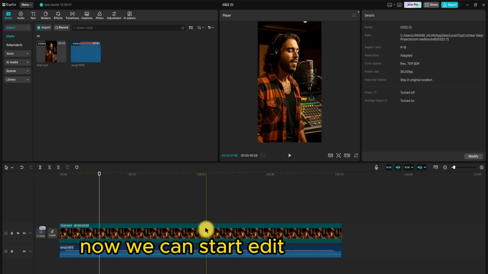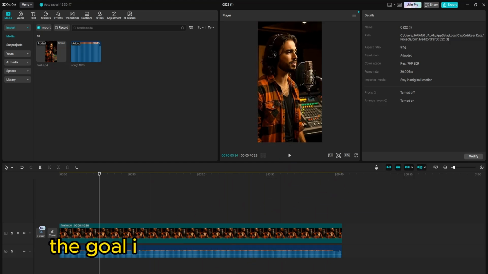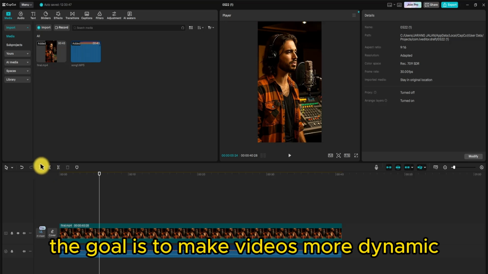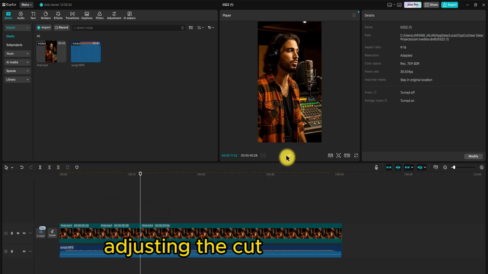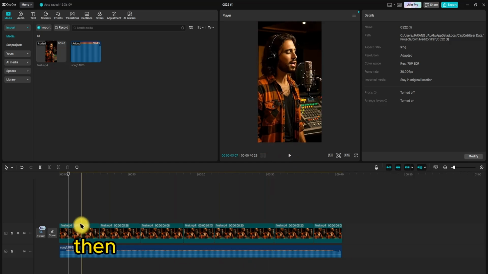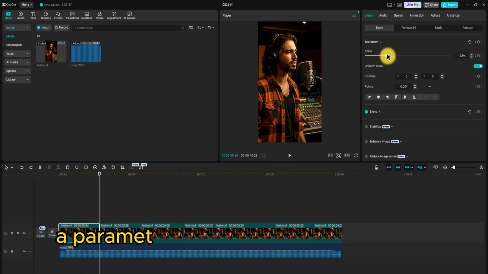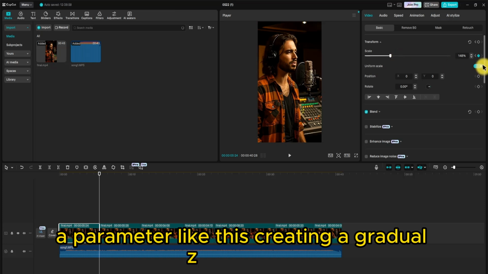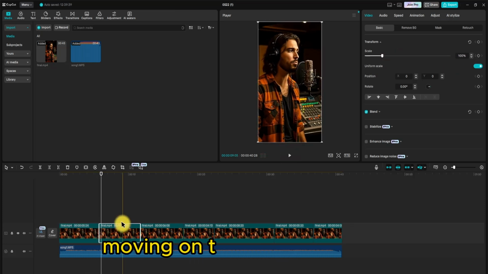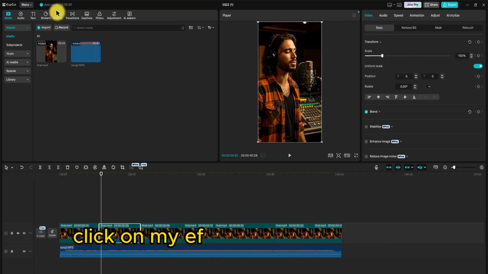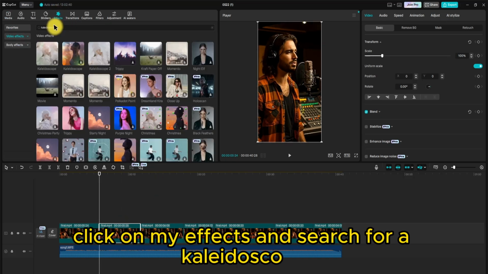Now we can start editing the video. The goal is to make videos more dynamic. I'll start by cutting the video into sections, adjusting the cut to the music. Then, I'll add a keyframe in the scale parameter like this, creating a gradual zoom effect. This is an example. Moving on to the next section, click on Effects and search for Kaleidoscope.